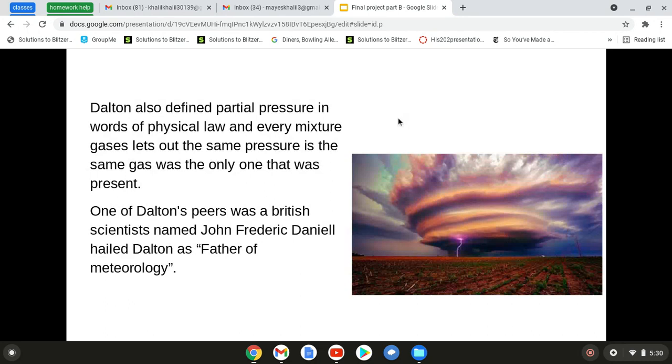One of Dalton's peers, a British scientist named John Frederic Daniell, hailed Dalton as the father of meteorology. He hailed him as the father of meteorology since he was always interested in the meteorology field and also interested in weather, based on how in his book he has all the records of each day of the weather.